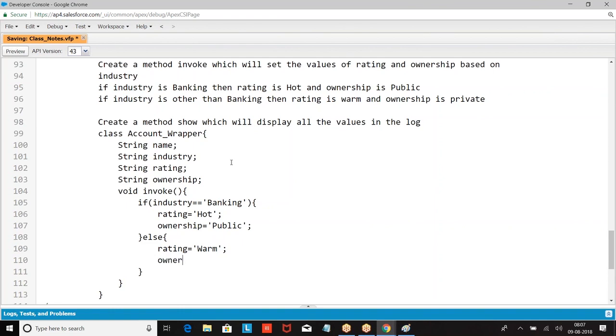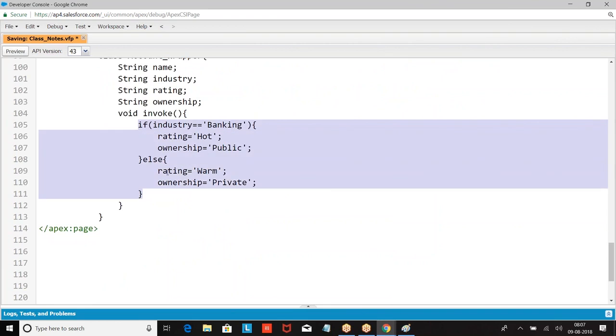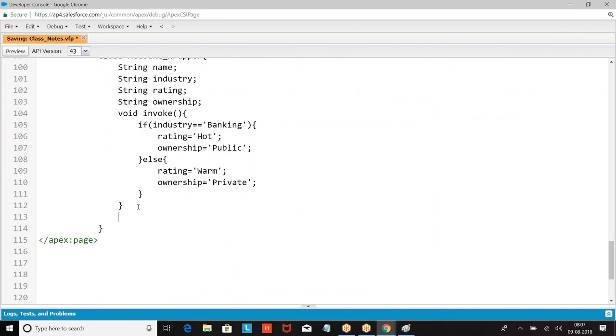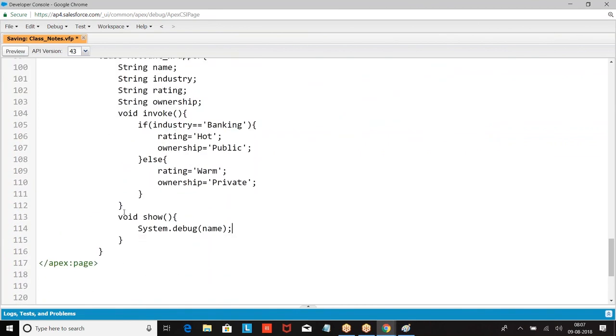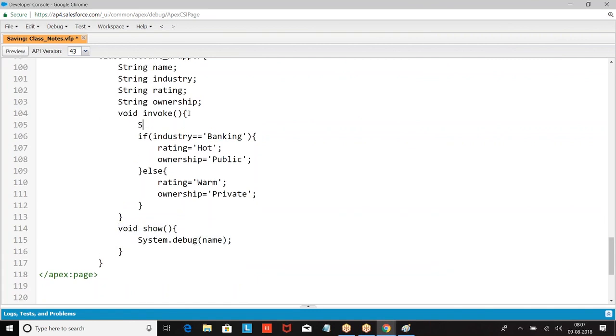Satish, can we define variables in a method also? Yeah, we can define, but that cannot be used outside the method. If I define any variable within the method, it cannot be used outside the method. It becomes local. Now here we had public void. Here I am trying to print name. If I define the variable called name within this invoke method, then I cannot use it in show. Why?